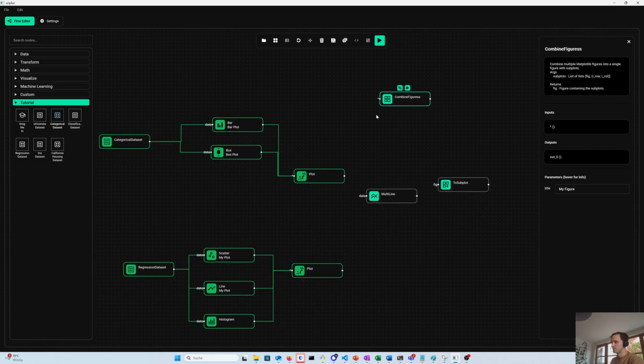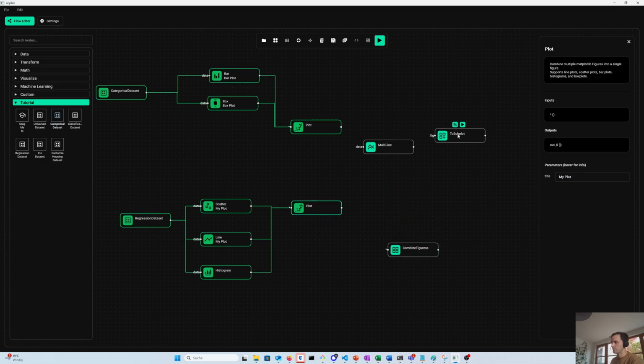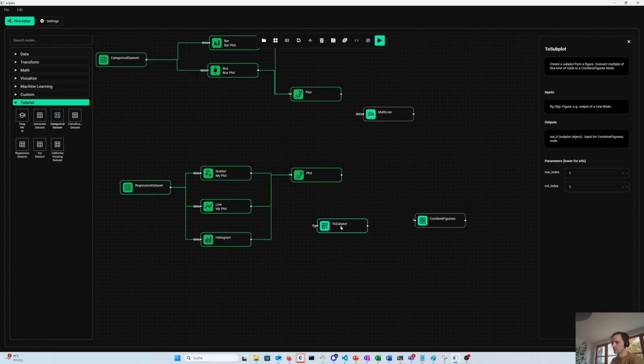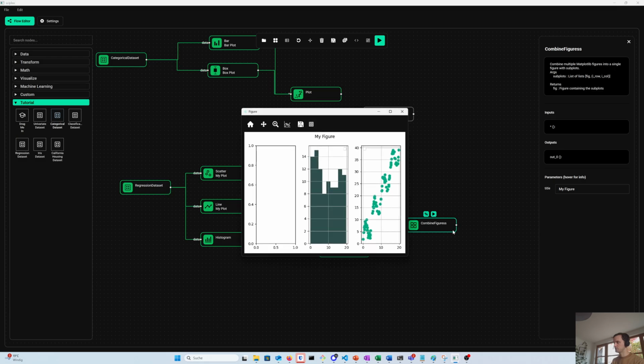If you have more complicated situations, you maybe want to use a subplot node. With that, you can create a subplot out of a figure with a row and column index. For example, there's the scatter plot and the histogram plot. You can connect each of them to a subplot node and just tell it where to plot it. So let's say column index 3, and that one column index 2. And that goes into this combine figure node, executed, and that's what you see.